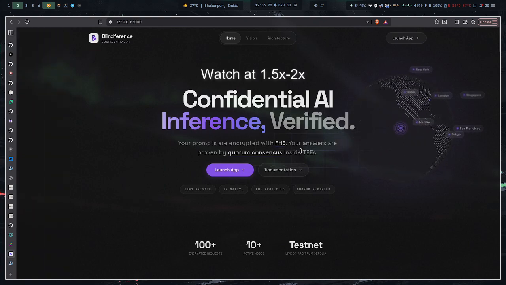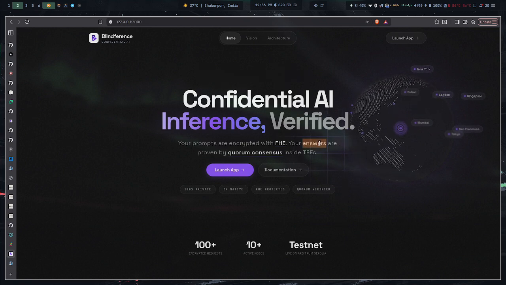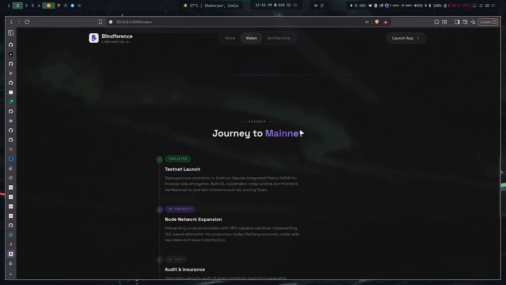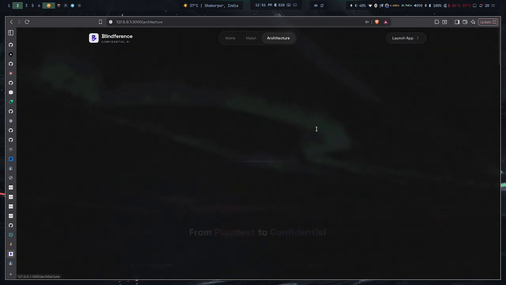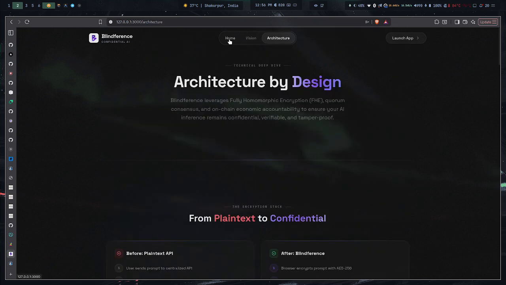So what is Blindference? Whenever you use a chatbot or LLM, it basically stores your every prompt there, right? It can use your prompts and information to train on, and can actually leak the data. So we solve this problem with encrypted inferences. We're going to explain briefly how this goes as I give the demonstration. You can read about it here on our landing page. We have a vision, a journey, the architecture, as well as a white paper that we show you. So let's actually start.